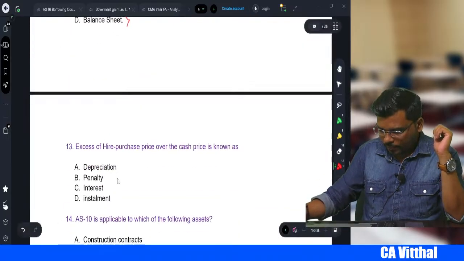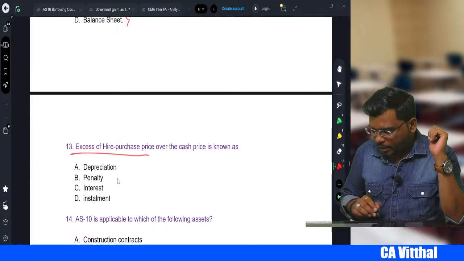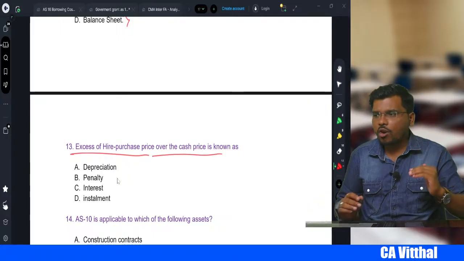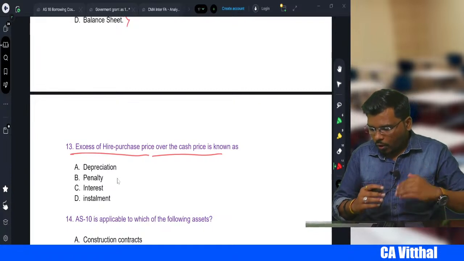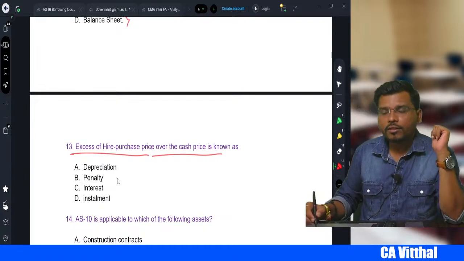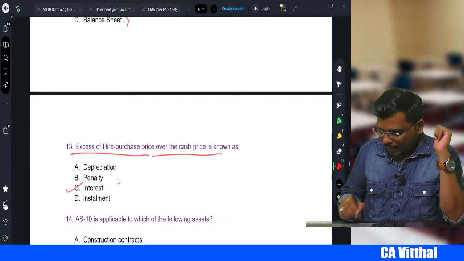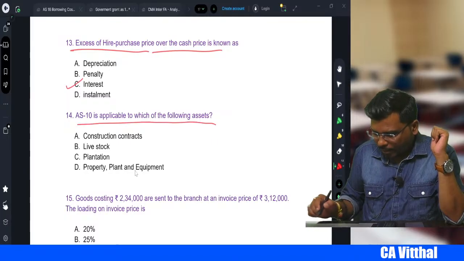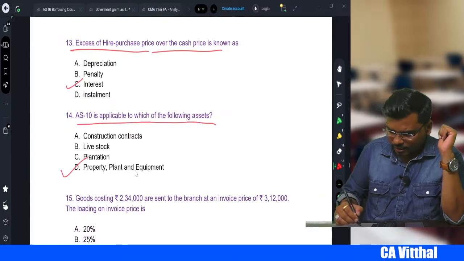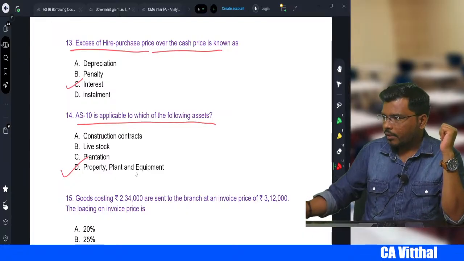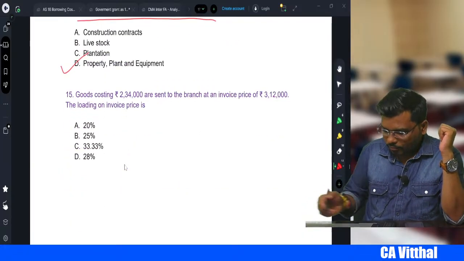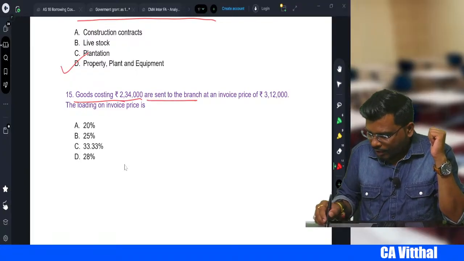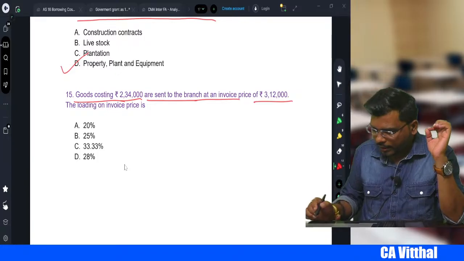Okay. Next, excess of higher purchase price over the cash price is known as what? Excess of higher purchase price over the cash price. This already we have seen in the sum, right? So we call that interest. Okay. Next one. AS 10 is applicable to which of the following assets? It is nothing but PPE. Correct.